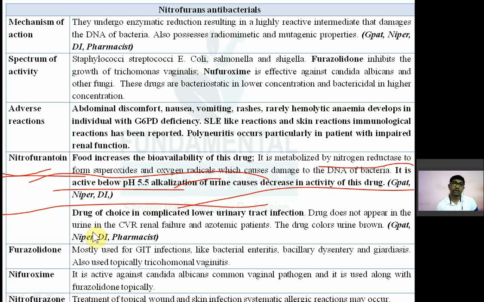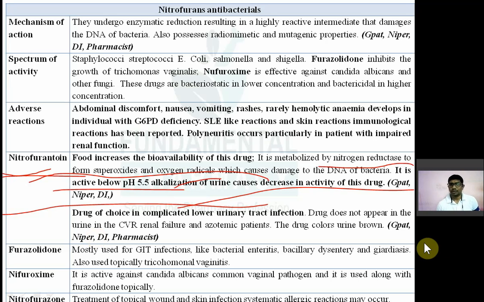That is nothing but the UTI, lower UTI. So lower urinary tract infection, किसको बोलेंगे कि अगर आपके यूरेथ्रा में जब आप यूरिन पास करते हो, at the time if you are getting a burning sensation, intense burning, that means you are suffering from UTI. So for that, drug of choice is nothing but the nitrofurantoin.